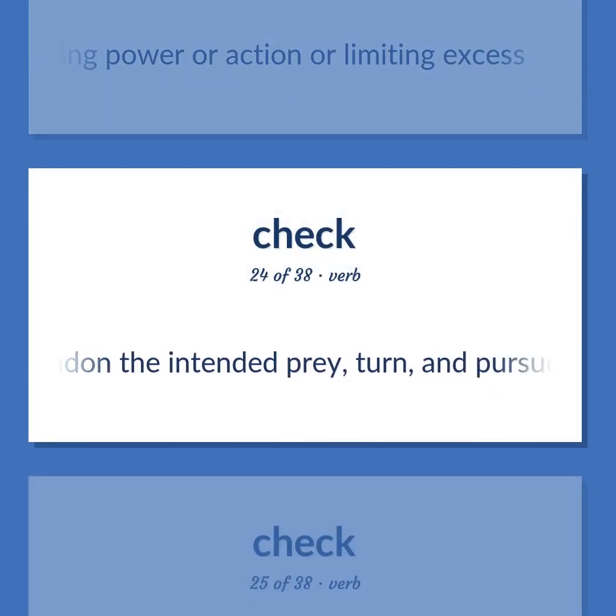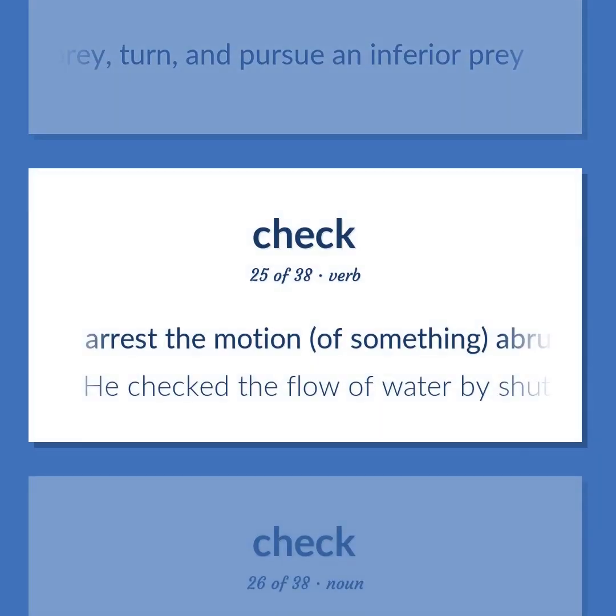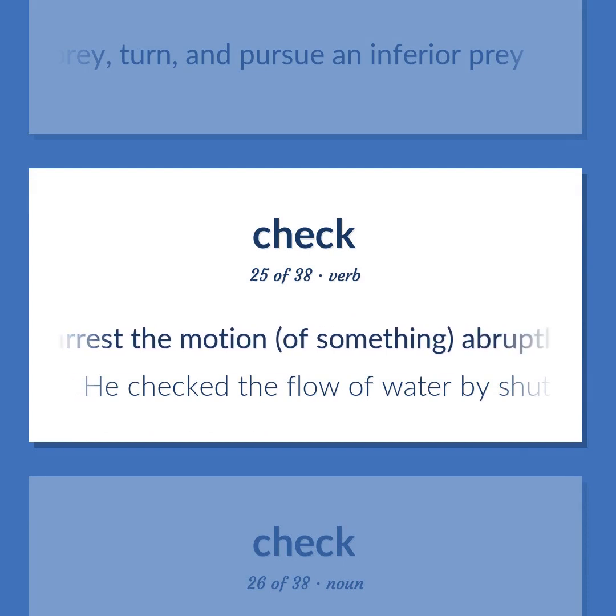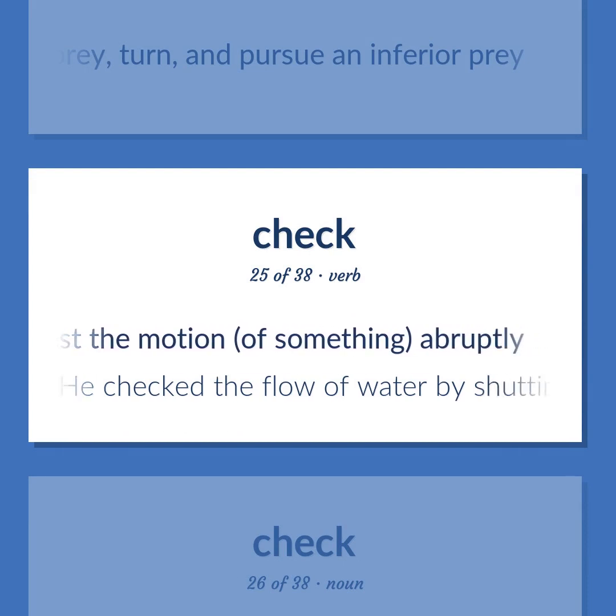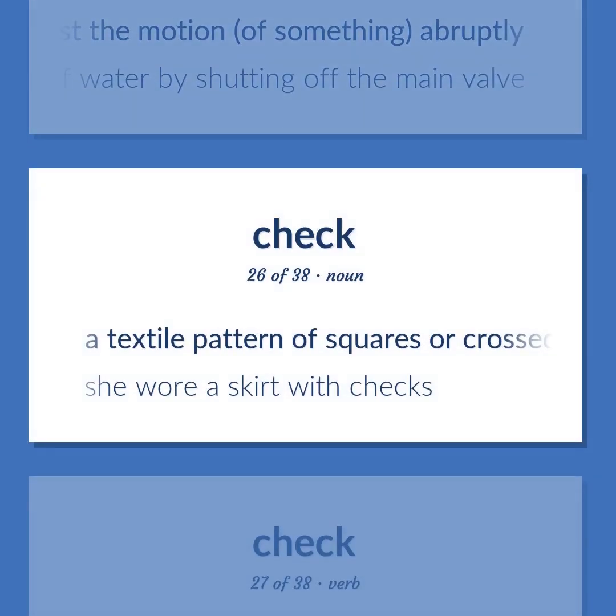Abandon the intended prey, turn, and pursue an inferior prey. Arrest the motion of something abruptly. He checked the flow of water by shutting off the main valve. A textile pattern of squares or crossed lines, resembling a checkerboard. She wore a skirt with checks.